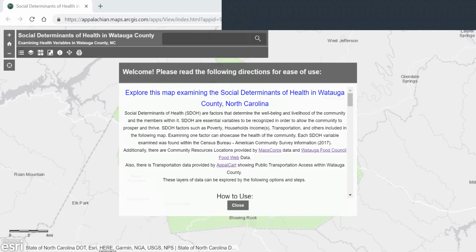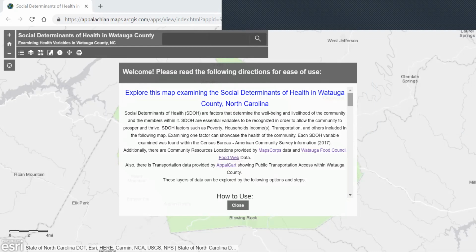Welcome. This is a map for the Western Youth Network examining the social determinants of health in Watauga County, North Carolina. This map is also showing community resource locations from MapsCore data, as well as food resource data from the Watauga Food Council Food Web data, and public transportation data from AppleCart.